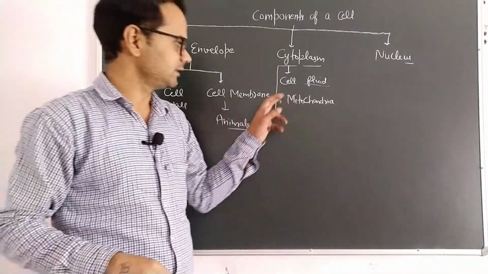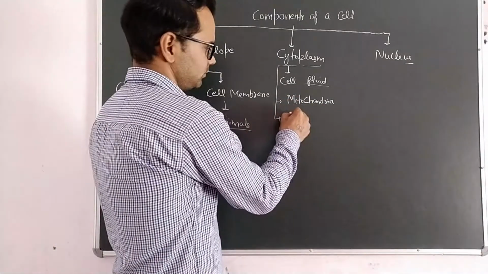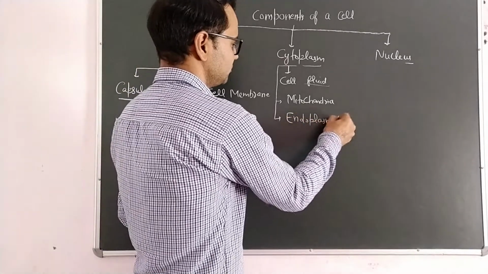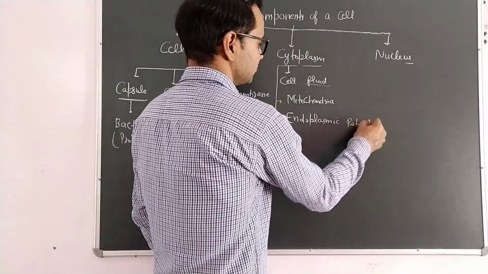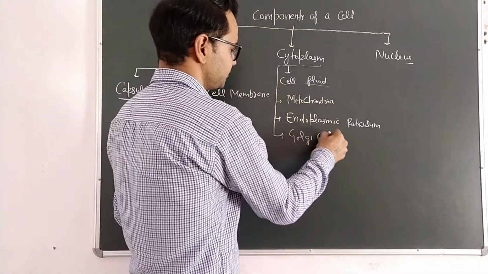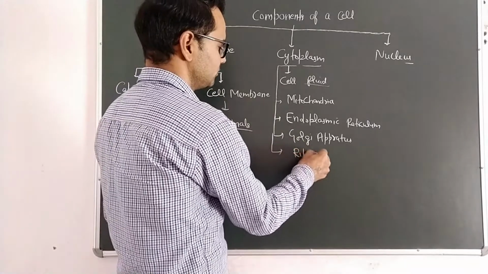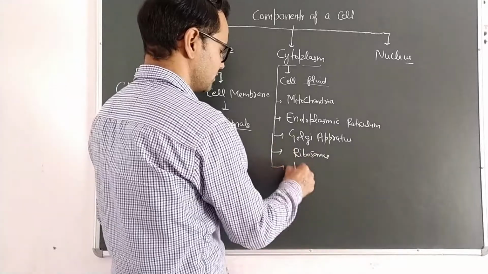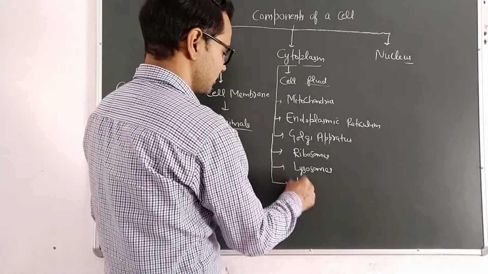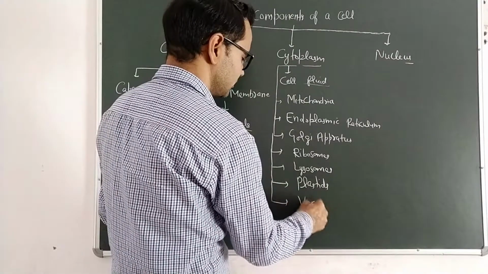In previous classes you have learnt mitochondria is considered the powerhouse of the cell. Others are endoplasmic reticulum, Golgi apparatus, ribosomes, lysosomes, plastids, and vacuoles.